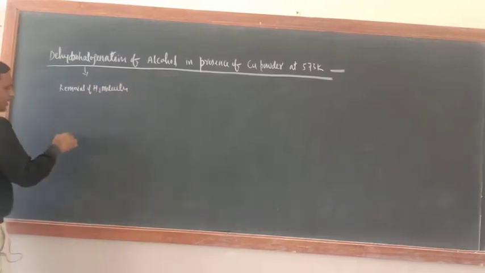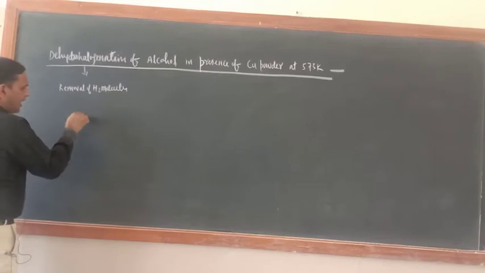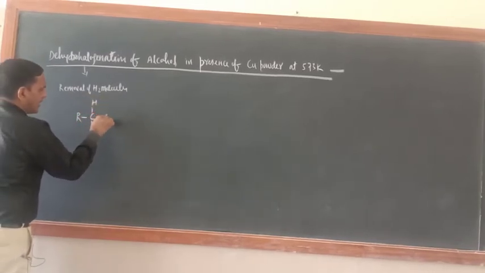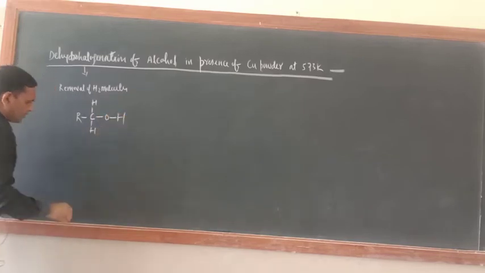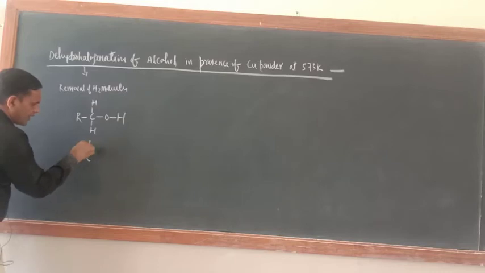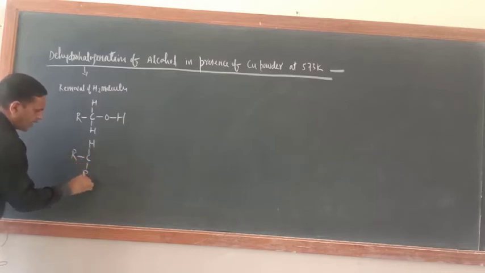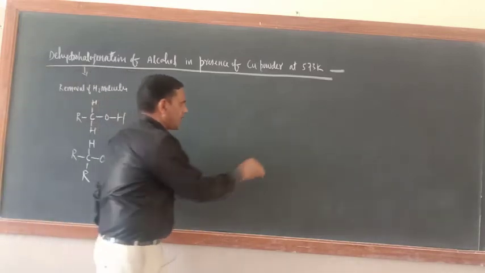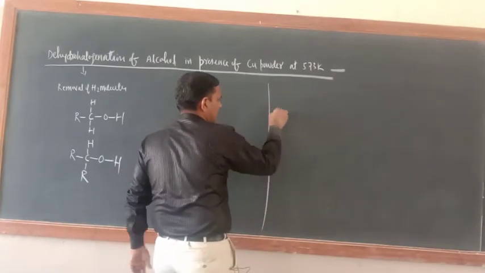Okay, just see. First write down the 1 degree alcohol. R, C, H, H and OH. Okay, then write 2 degree alcohol. R, C, H, R, OH. Okay, then write this side, 3 degree alcohol.